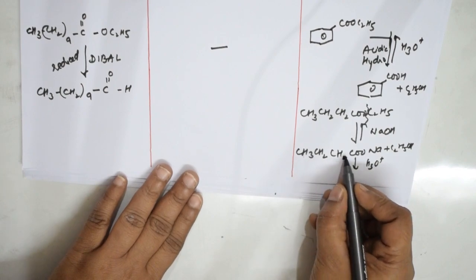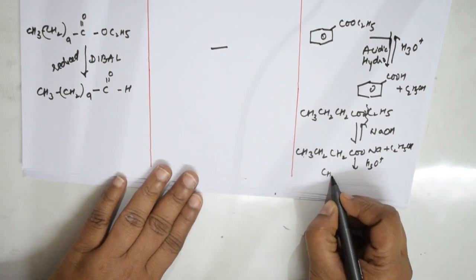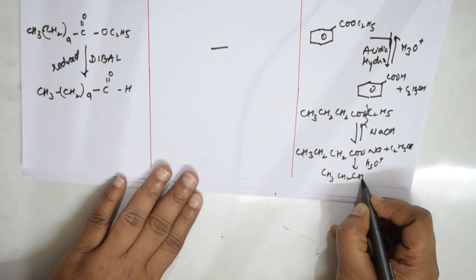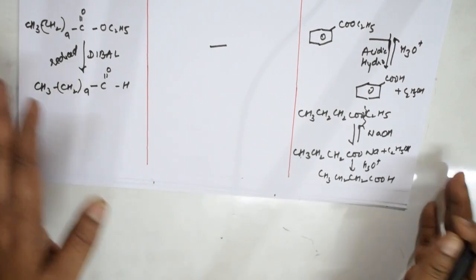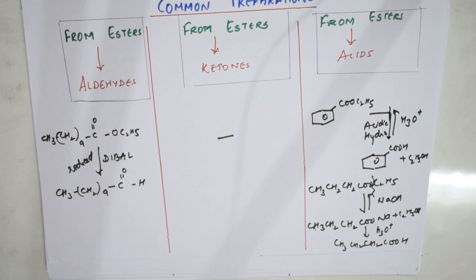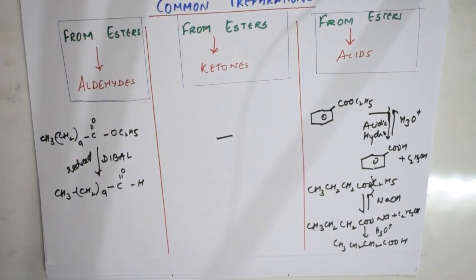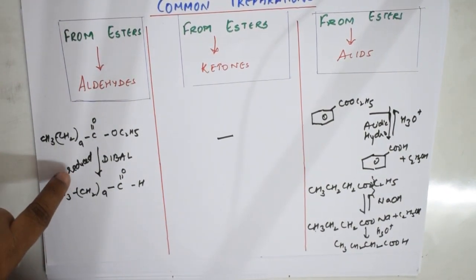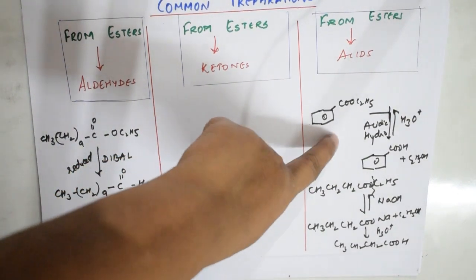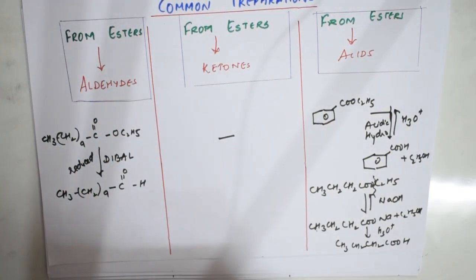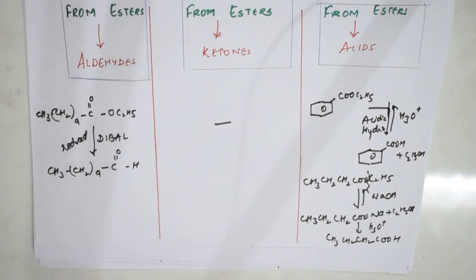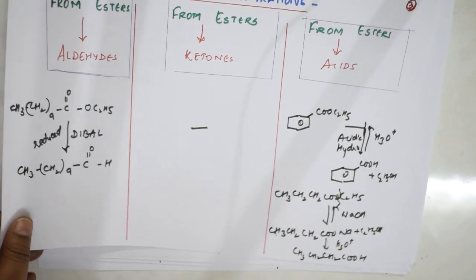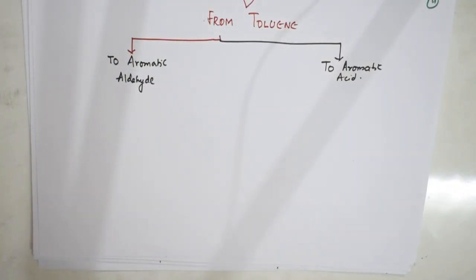So 1 2 3 4. So this is the acid, right, students? This is clear, I think. So we have prepared aldehydes, we have prepared acids, but ketones are not prepared using esters. This is clear, right? Now let us see the next part, that is from toluene,